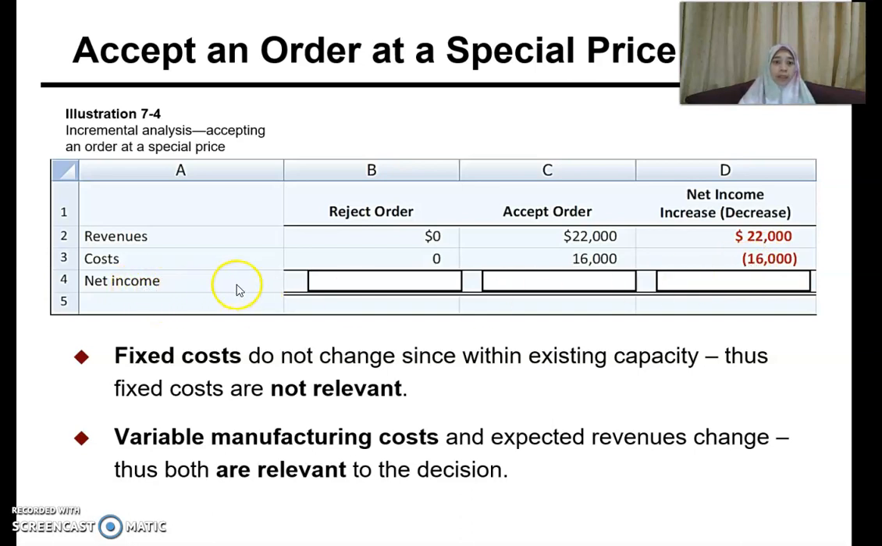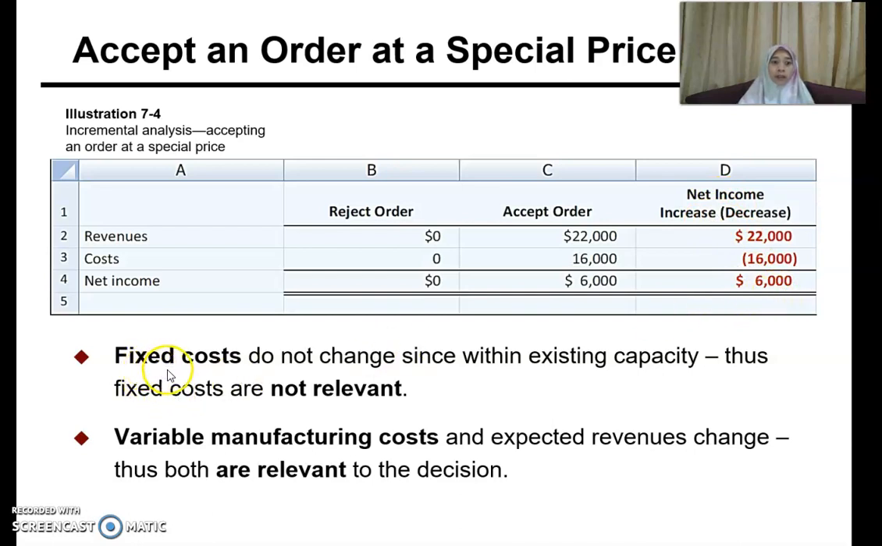And then what about the net income? Again, if you reject the order, you don't get any net income. But if you accept the order, your revenue is 22,000 and your cost is 16,000. So 22,000 minus 16,000 gives you 6,000. So that will be a net increase in your net income. So the net income will increase by 6,000 ringgit.